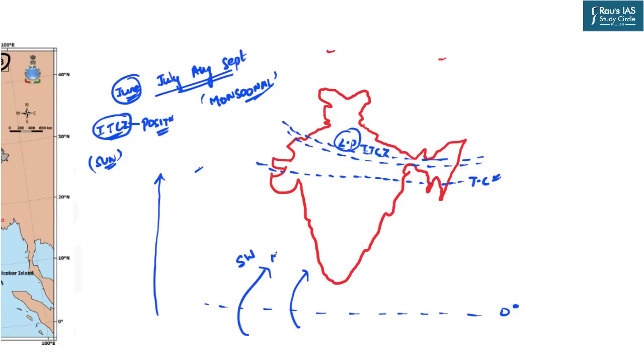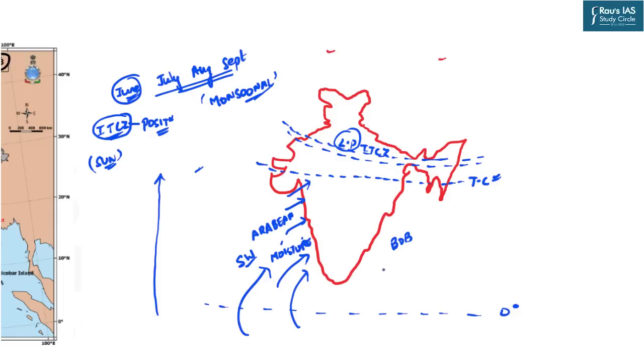These winds carry moisture along with them. There are 2 branches of the monsoon. One is the Arabian Sea branch, and second is the Bay of Bengal branch. So that is why the winds are moving like this, hitting the Western Ghats and then entering into the Indian